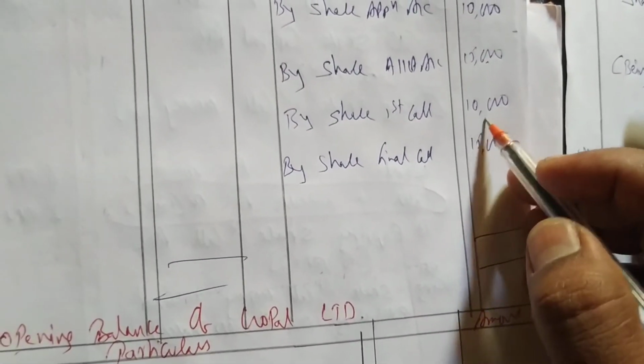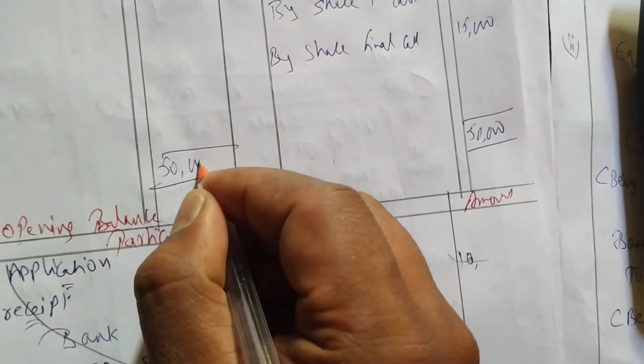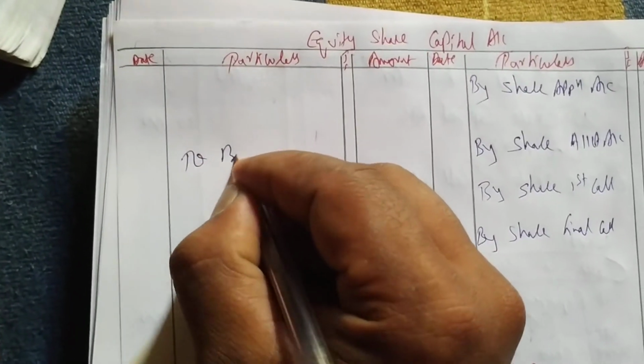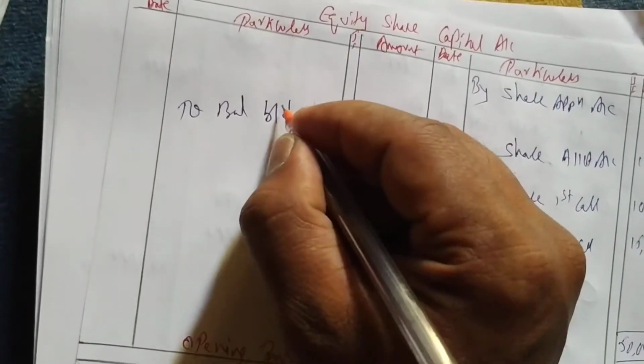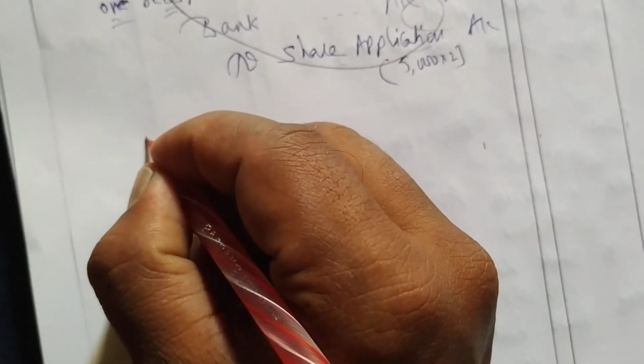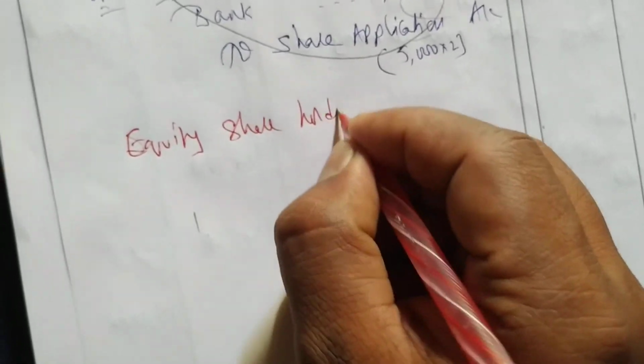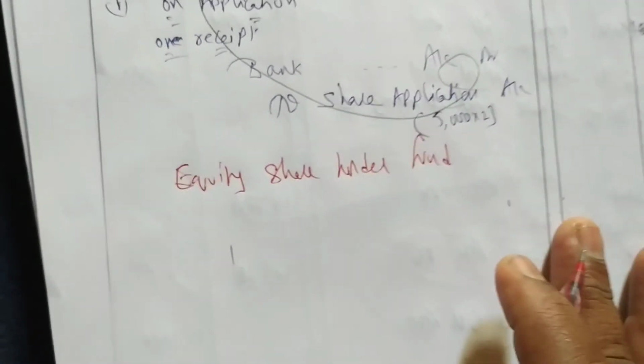15, 15, 30 plus 20, 50,000. Here also we get total 50,000. So here to balance, brought down, sorry, carried down 15,000. So this you have to transfer to balance sheet. So in balance sheet I am writing the heading as equity and shareholder fund. You have to prepare vertical balance sheet as per Companies Act.